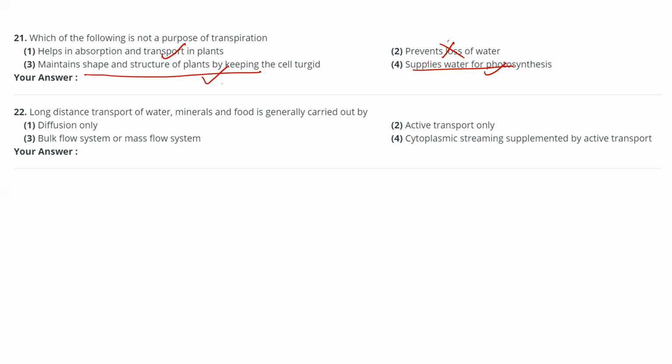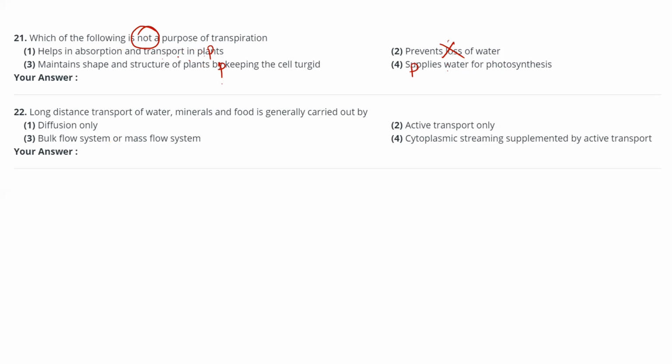The remaining three are purposes of transpiration, but this is not a purpose. So the correct answer here will be this second option only, because here they are asking which of the following is not a purpose. The remaining all are purposes of transpiration.